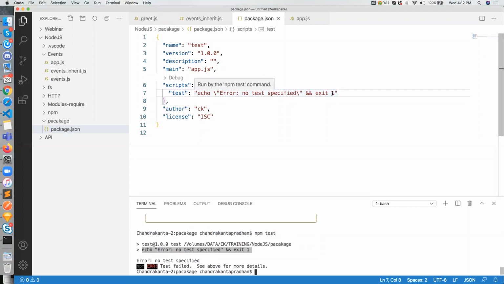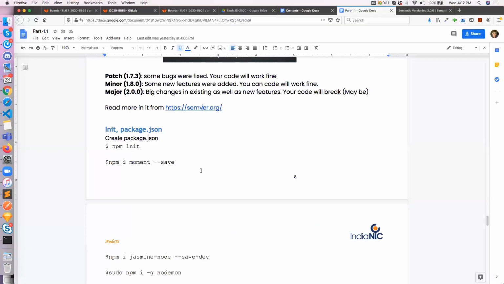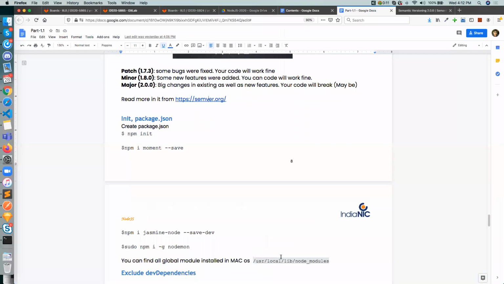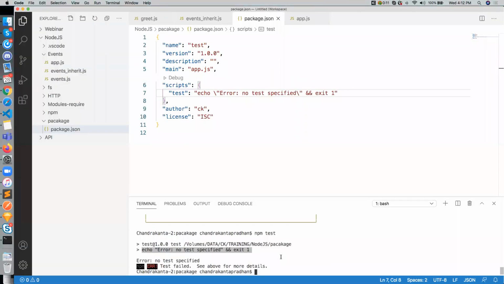So whatever script or file you want to run on this command npm test, you can mention over here, and it is very well known to you guys. So script, what is the importance of script, you understand it. Okay, so let's move further. So now, for example, you want to install some packages which are in the npm registry.